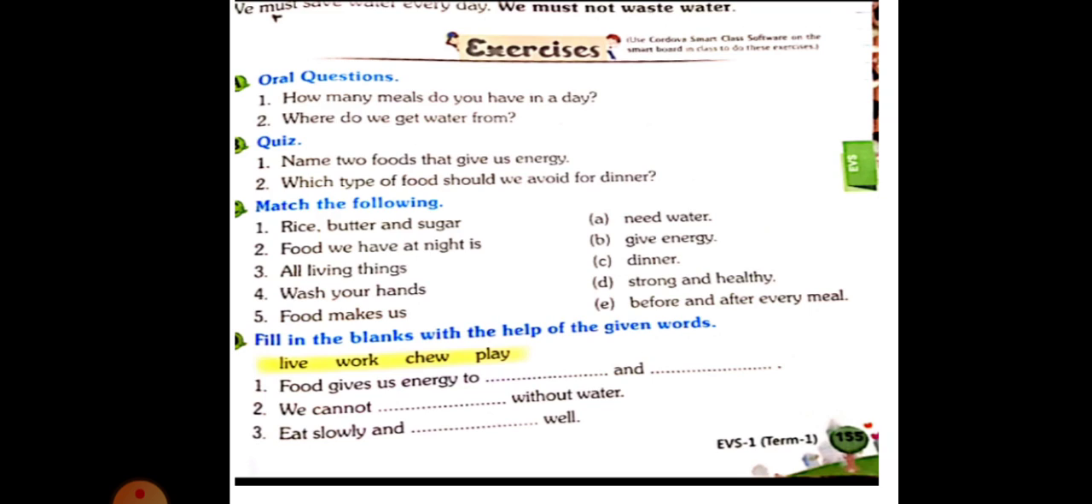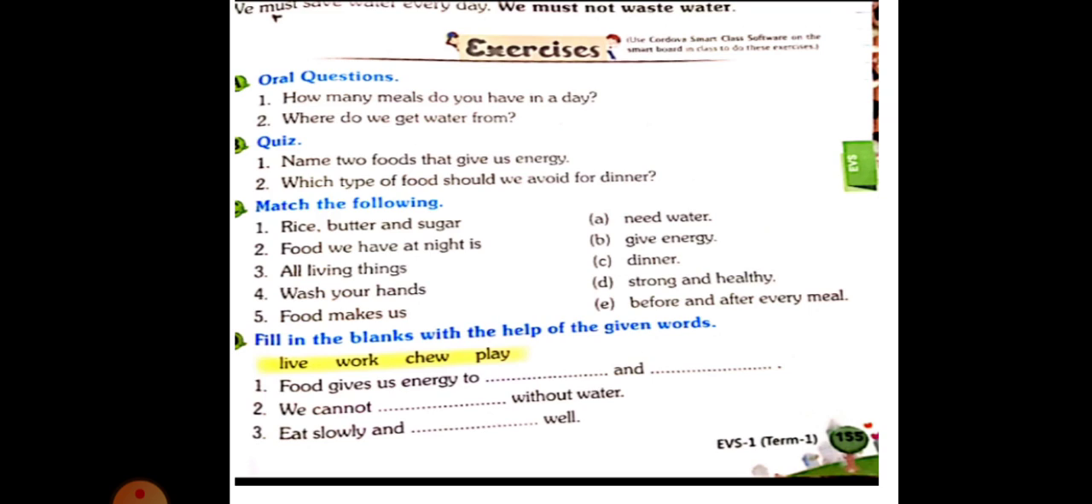So here, exercise A and B are your written exercises, because there is no classroom right now. When it is a classroom exercise, oral question and quiz, you have to give me the answer in front of the classroom. But there is no classroom and we have online videos, so you have to write down the answer in your notebook, which I will explain to you. And exercise C and D also I will explain to you. Exercise C is match the following. Exercise D is fill in the blanks with the help of the given words.